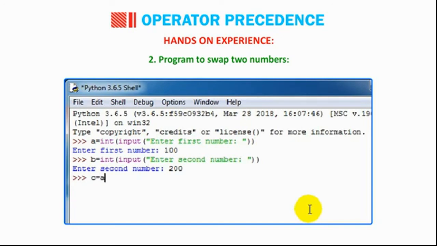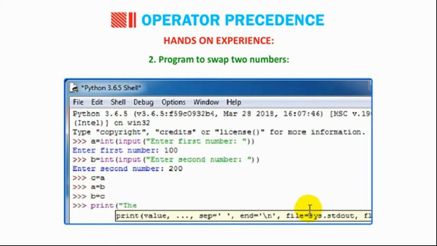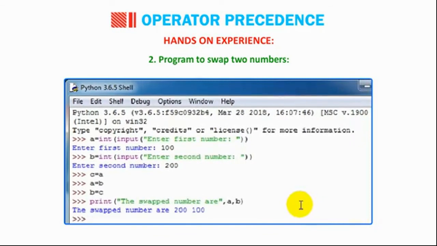C = A, A = B, B = C. print("The swapped numbers are", A, B). The swapped numbers are 200, 100.